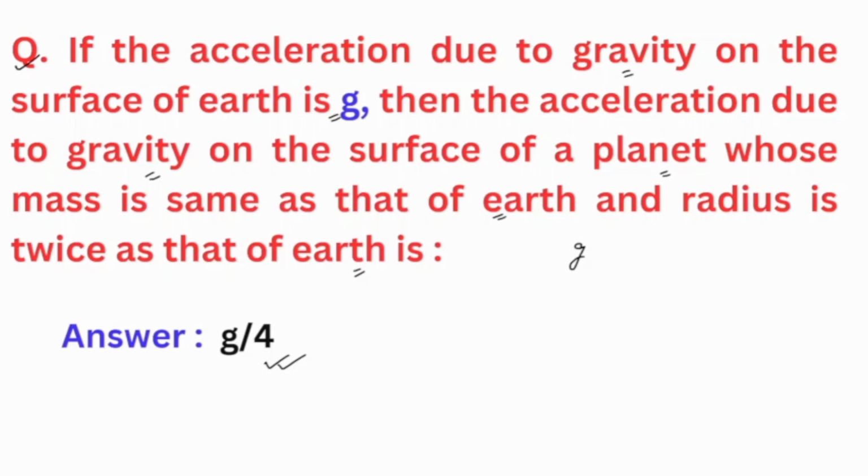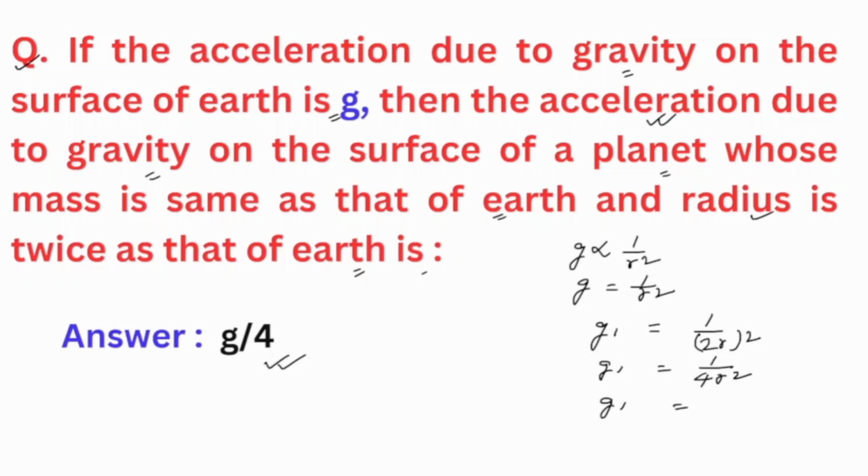We know that g is inversely proportional to the square of the radius. So we can write it. Let's calculate. Here in this question, it is asking us to calculate the acceleration of a planet, okay, whose radius is twice as that of Earth. So let's calculate. Let's say the new acceleration is g1. It will be equal to 1 by 2r square. Why 2r? Because the radius is twice as that of Earth. Okay. It will be 1 by 4r square.